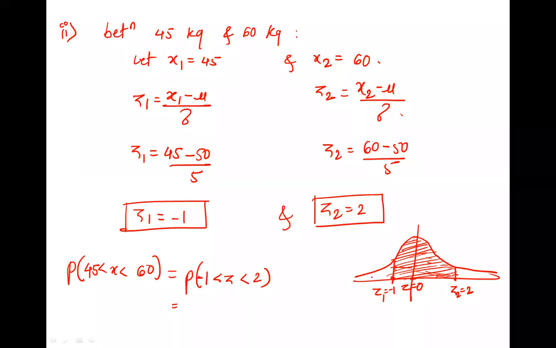So the area from 0 to 1, what is that? 0.3413. Right. Plus the area from 0 to 2, which is 0.4772. So what is the addition? 0.8185. Very good. If you draw it, then you will understand what we are doing. You are adding this and this. These are two different areas which we know, and we are adding them.